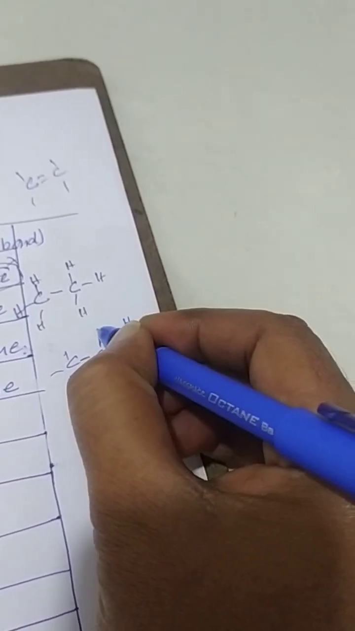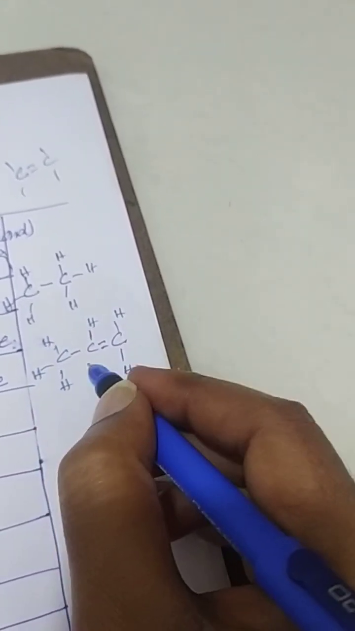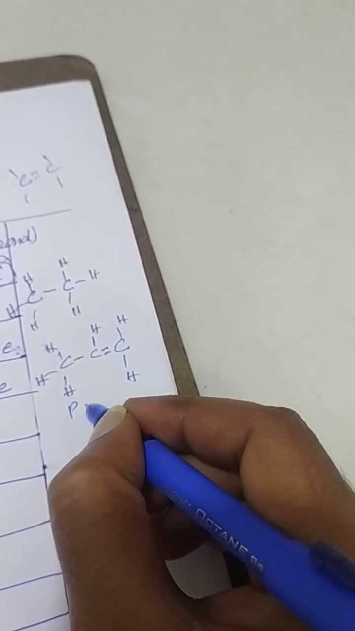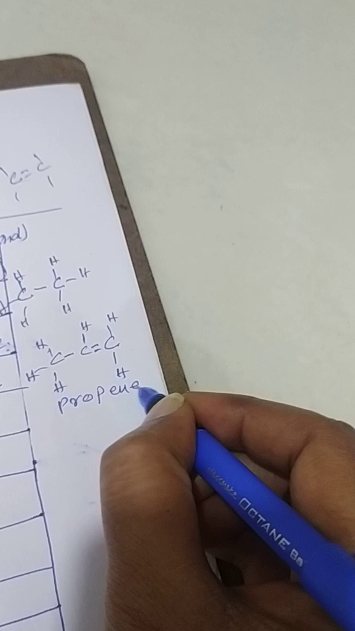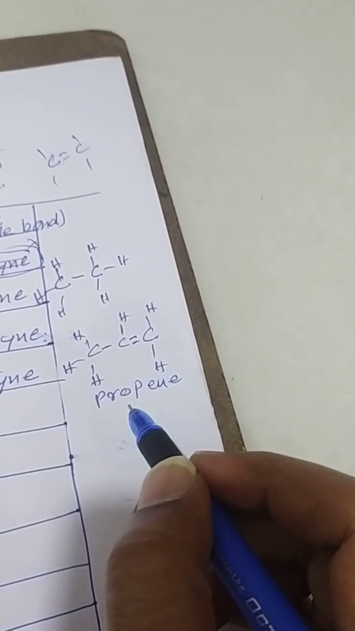So this is called propene. 3 carbons means prop. This is called propene, because one double bond is there. So this is called propene.